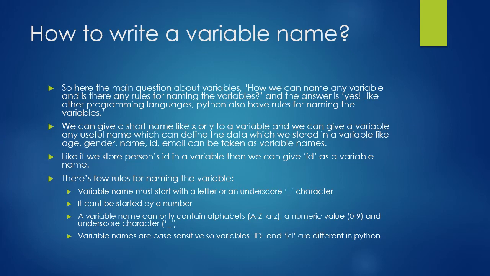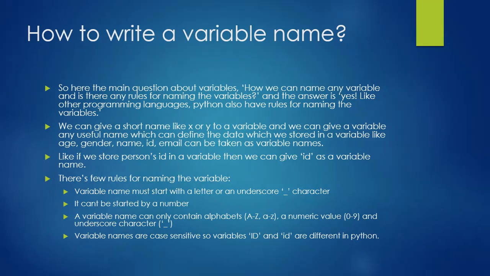A variable name can contain only alphabets, capital A to Z or small a to z, numeric values 0 to 9, and the underscore character. Other things are not allowed in Python variables. Variable names are case sensitive. So if you write capital ID and small id, they both have different values.